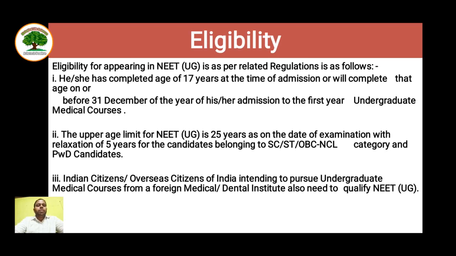The upper age limit for NEET UG is 25 years, meaning after 25 years you cannot give the exam, on the date of examination, with a relaxation of 5 years for candidates belonging to SC, ST and OBC non-creamy layer. So these three categories will be given relief of 5 years in the age limit. Otherwise, other students can appear for NEET up to the age of 25 years.